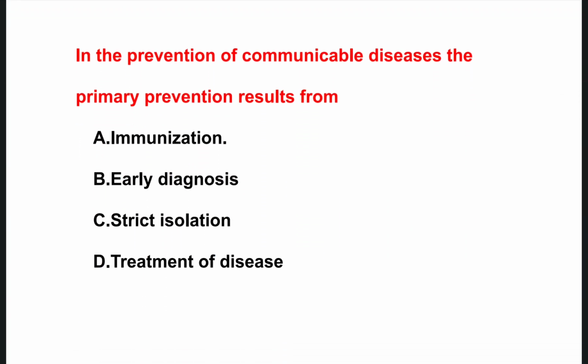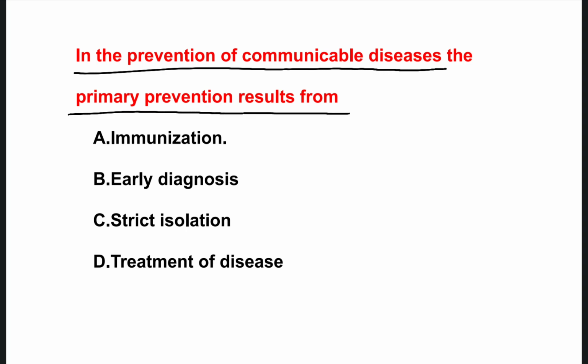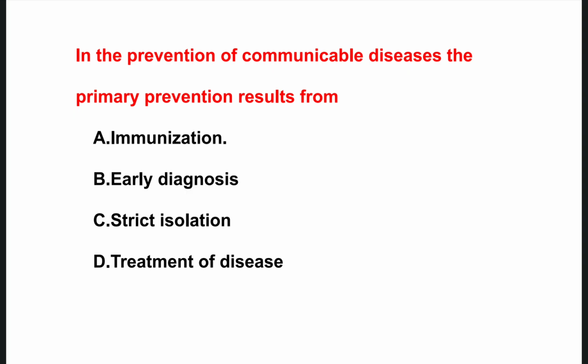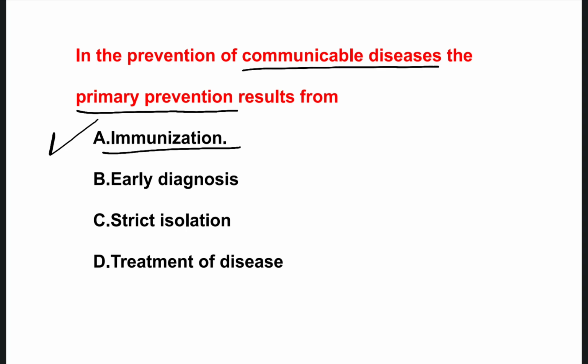So the next one is, in prevention of communicable diseases, the primary prevention results from. So the options are immunization, early diagnosis, strict isolation, treatment of disease. The right one is immunization. So immunization is a primary prevention. So the prevention of the communicable diseases by the primary prevention results from immunization.